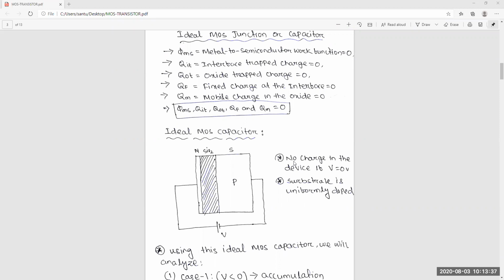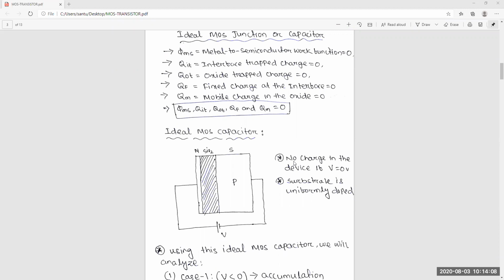And other charges. During the fabrication, these charges will generally form in the oxide and the oxide silicon interface. So all this part will be 0 for this calculation, ideal MOS. The first one is QIT, the interface trapped charge. During fabrication, these charges are created at the surface of the oxide.